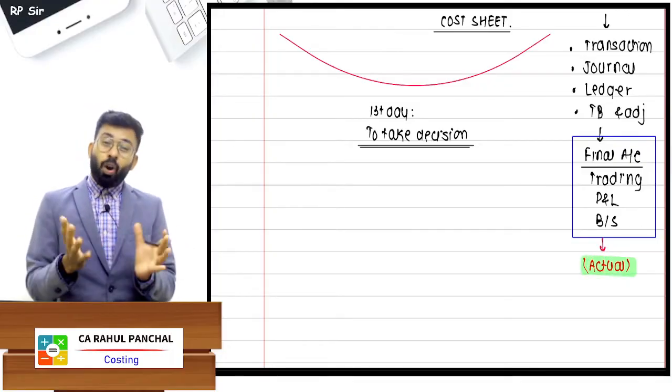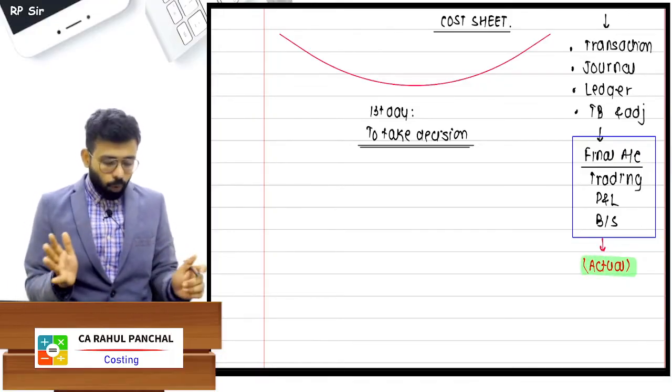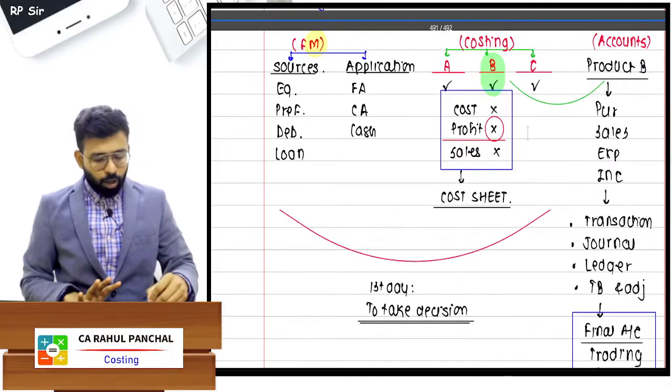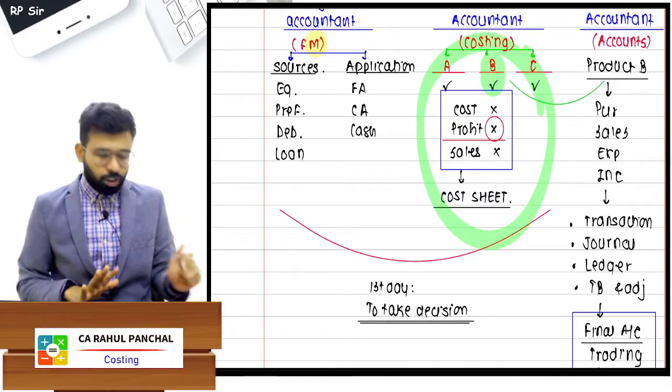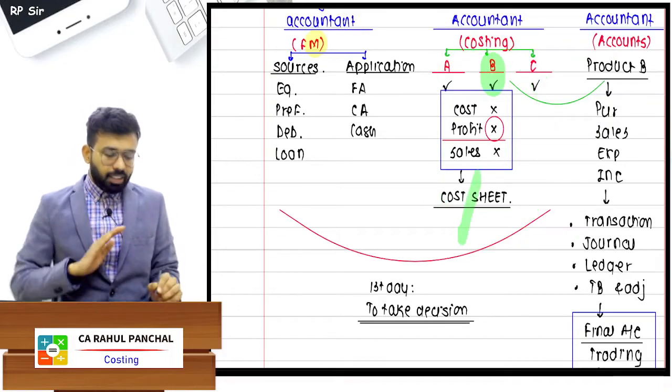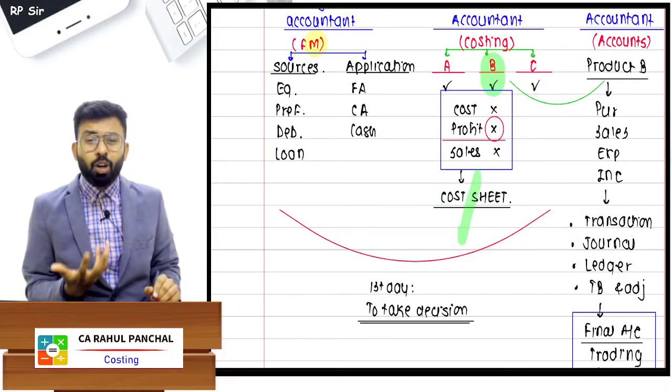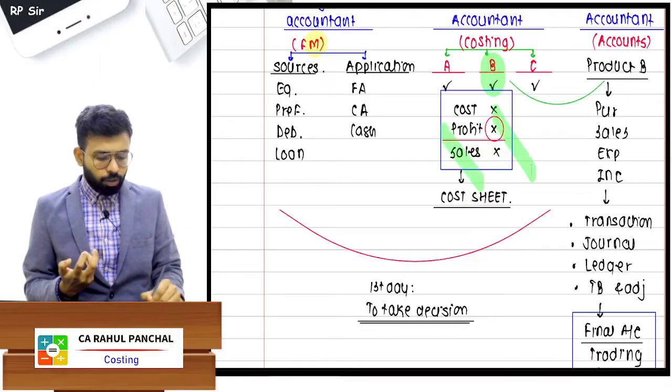So I hope that order is clear, how the things will flow. Even the cost sheet is prepared on the first day and the last day also. The actual cost sheet is known as the actual cost sheet. The cost sheet which is prepared on the first day is known as the estimated cost sheet, just to know which product we should go for.